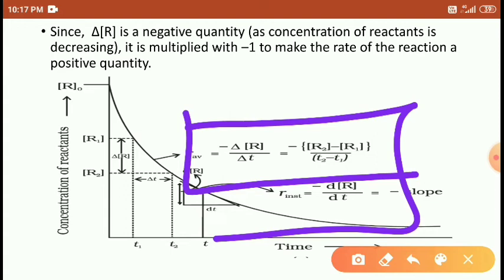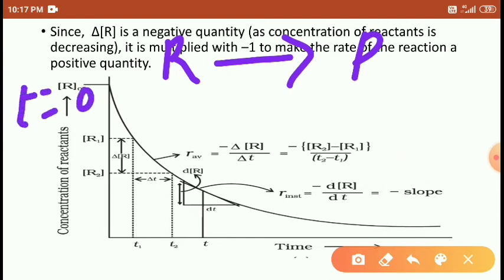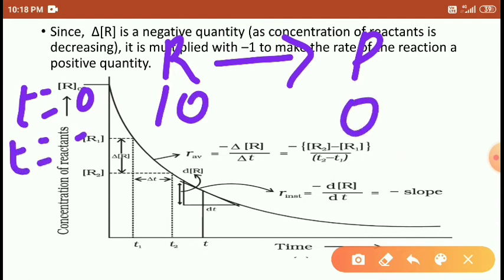For example, I am using reactant R and product P. The reactant's initial concentration is taken as 10 and the product's as 0. As the time passes, at T equal to 1 minute, the reactant decreases to 9 and the product becomes 1.